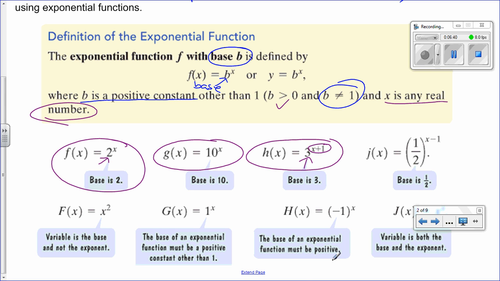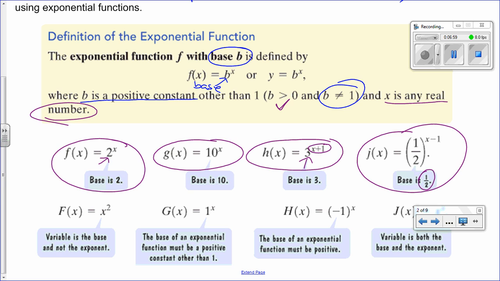Remember, horizontal shifting is counterintuitive, right? Now here we have something with a base that is equal to 1/2. So is that okay? Yes, right? As long as that base is positive, the base could still be less than 1, but always greater than 0. That's why we say positive.